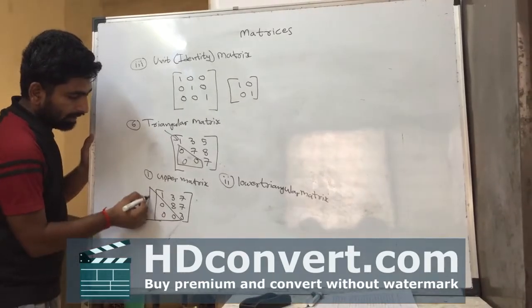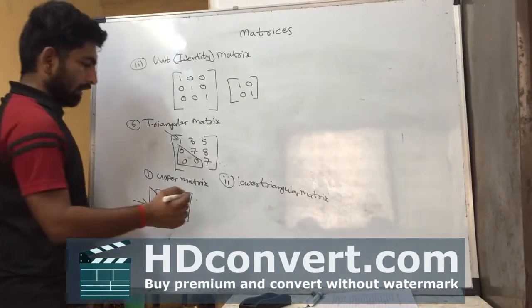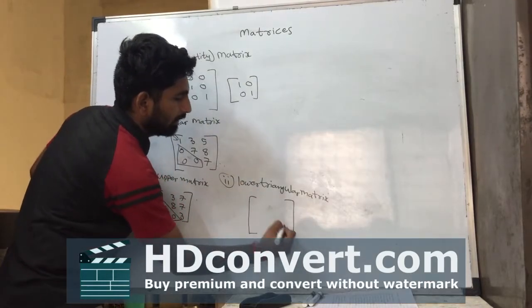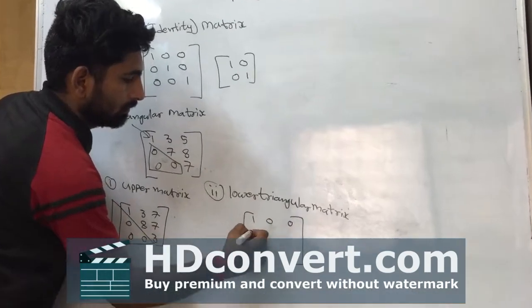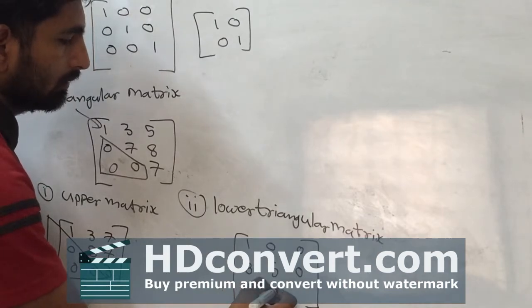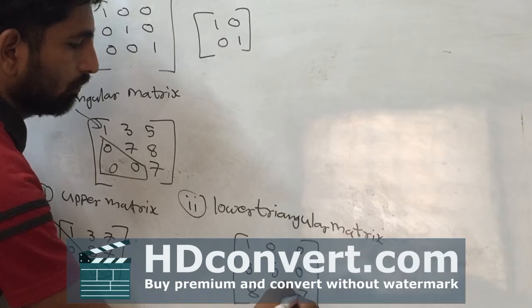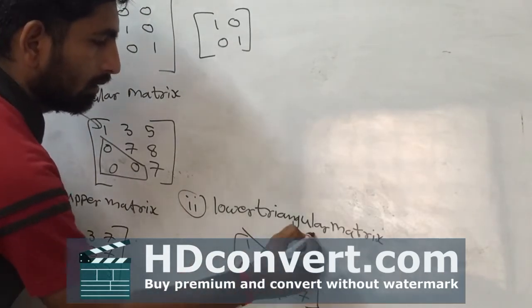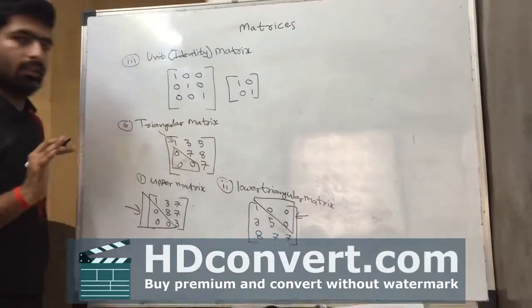But in lower triangular matrix, which is exactly opposite, upper triangular elements are 0.